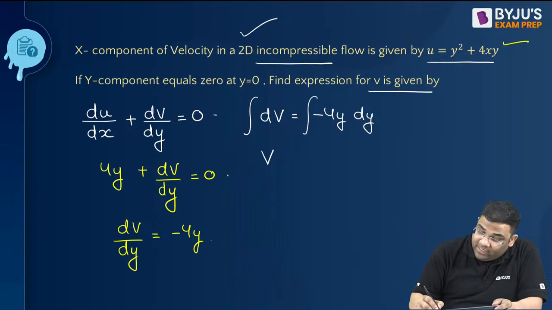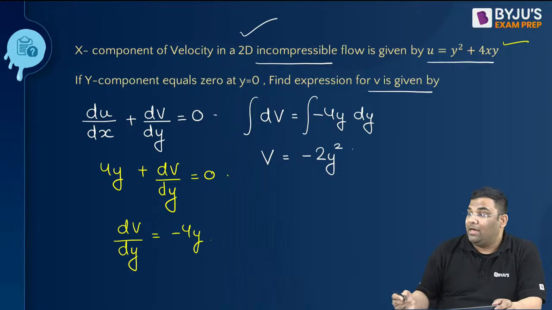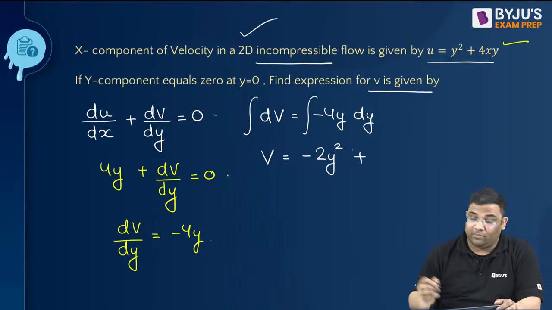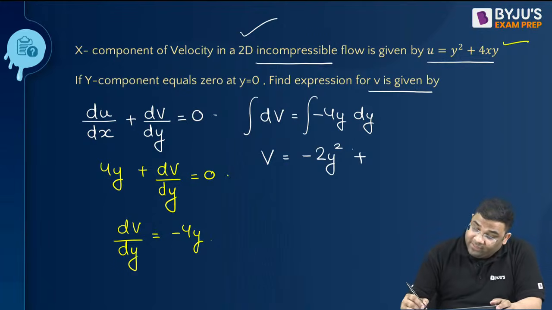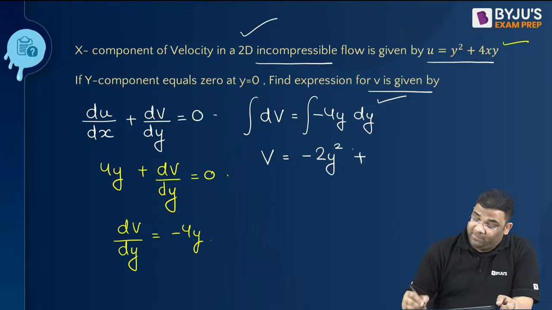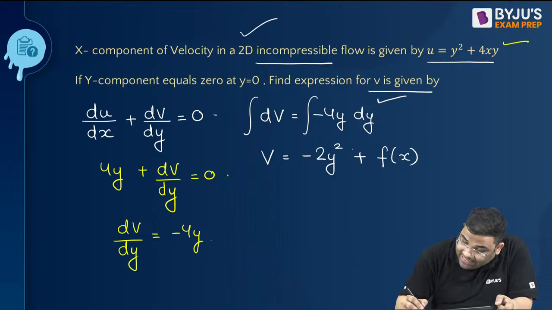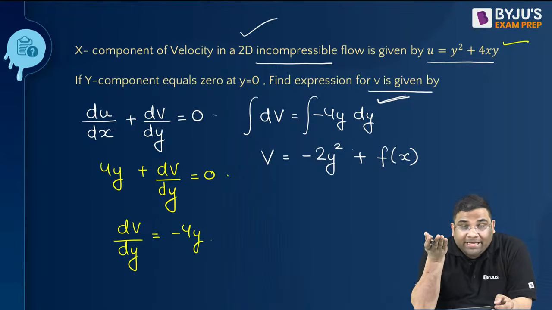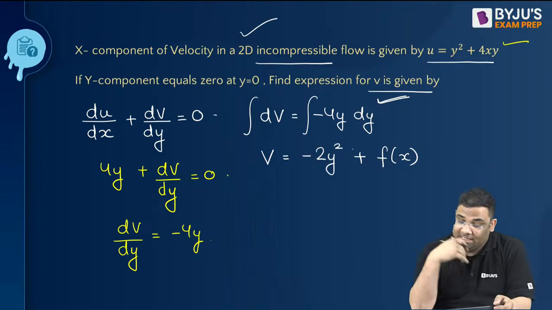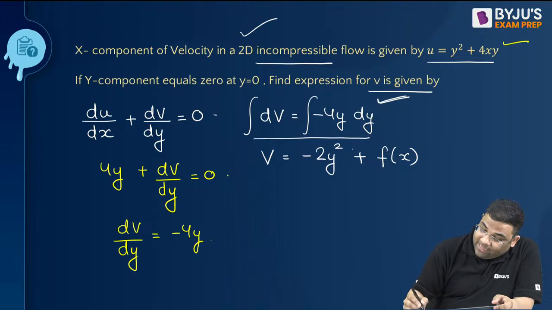So v will be minus 2y square. Now we are integrating with respect to y, so the constant of integration will be a function of x, right? Now this is the v we are getting.